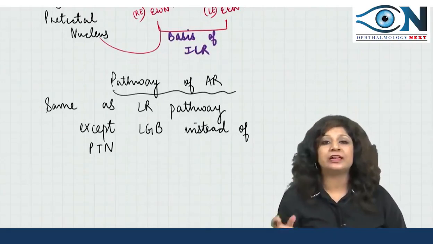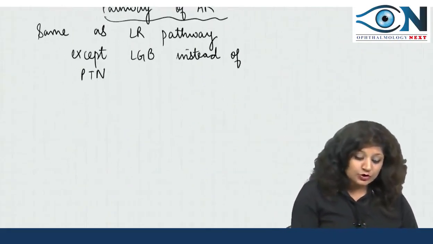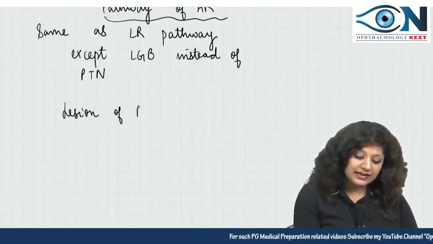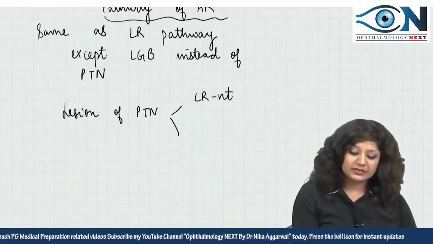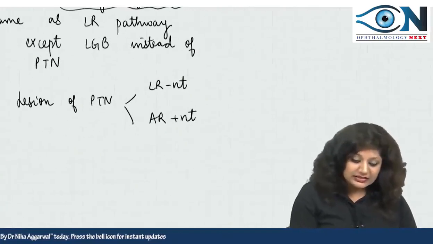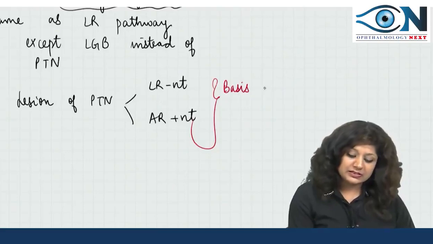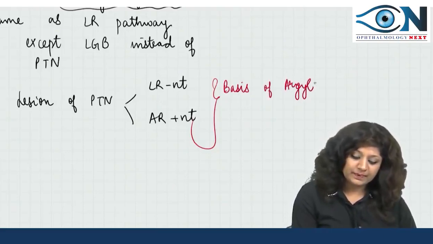Everything is the same, only lateral geniculate body instead of the pretectal nucleus. So when there is a lesion of the pretectal nucleus, light reflex will be absent but accommodation reflex is present. So this is the basis of the Argyll-Robertson pupil.